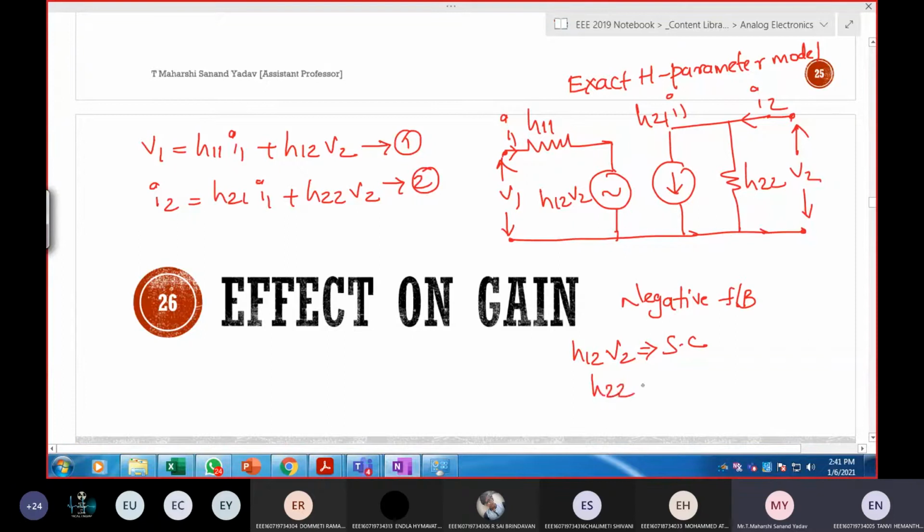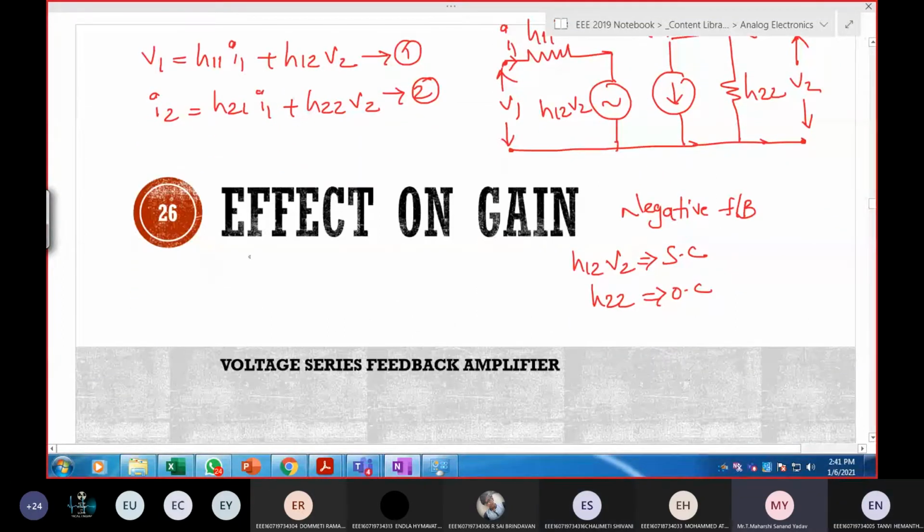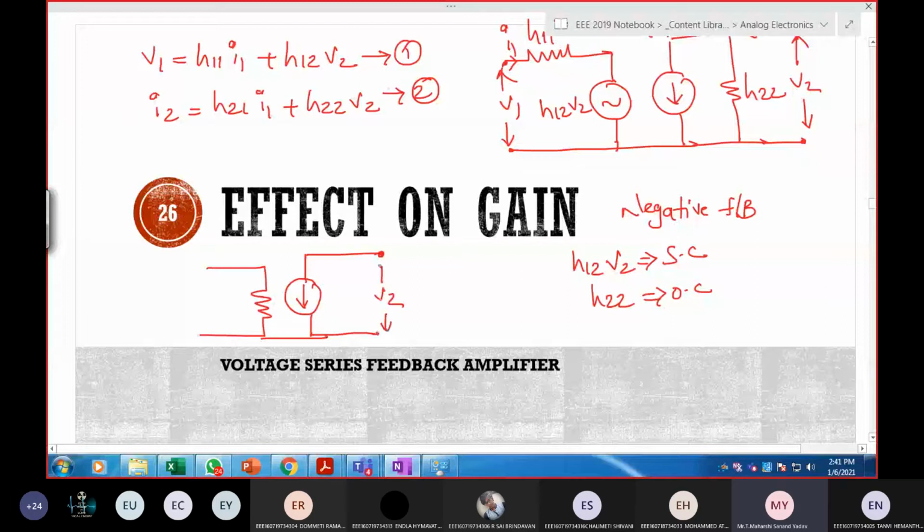Next, H22 will act as an open circuit. So the equivalent diagram looks something like this. Here H22 is open circuited. This is the equivalent diagram. This is V1, because of which I1 will flow here, and I2. This is H11 and this is H21 I1. This is the approximate model.